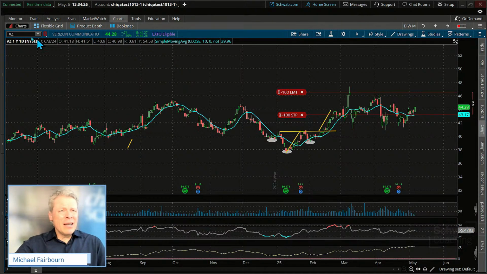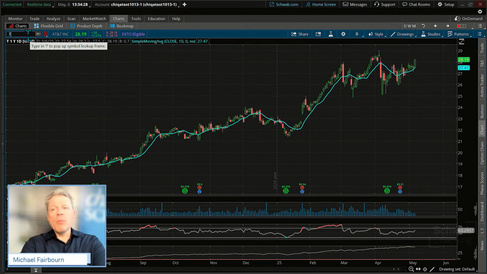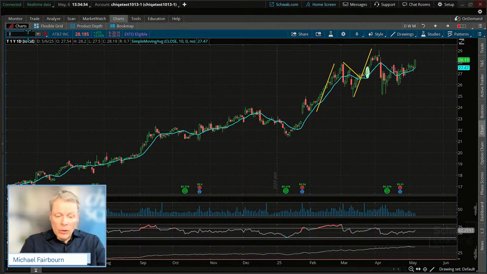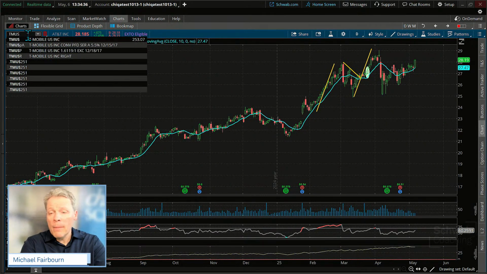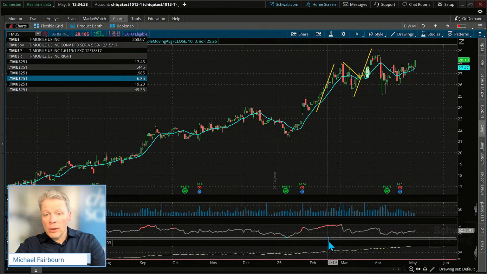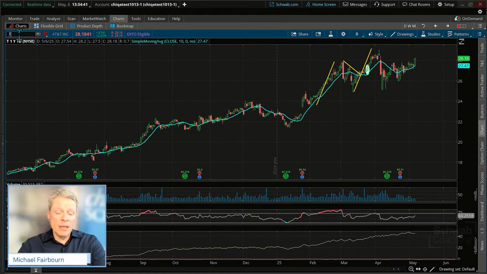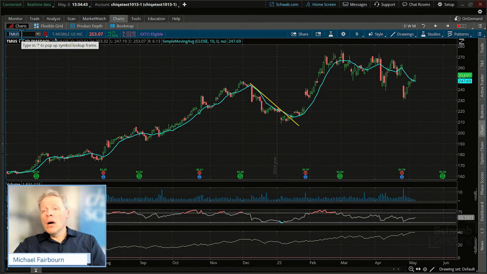Okay, yeah, T-Mobile, some of these we were in. We looked at T before. I think we traded T for a little bit. T starting to move. I think it could be good for the entire group if you started to see a big run up here. T-Mobile actually has pretty good volume below, AT&T, T-Mobile.